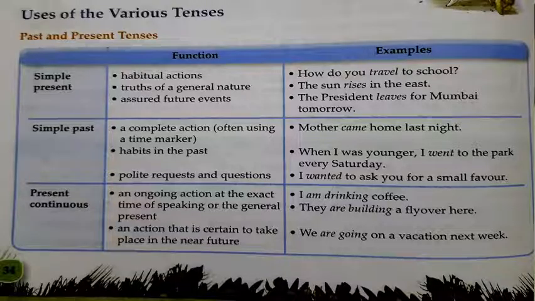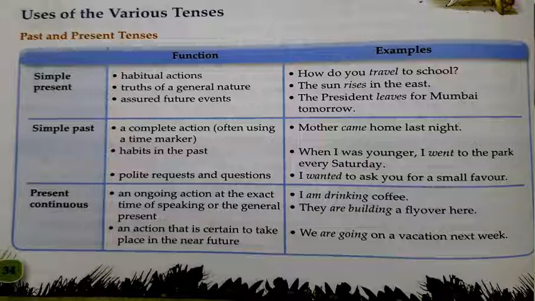So see students, over here we will discuss the functions of simple present tense. We know simple present tense is subject plus first form of verb. It is used to show habitual action. For example, how do you travel to school? So here, simple present tense is used, which indicates the habitual action.